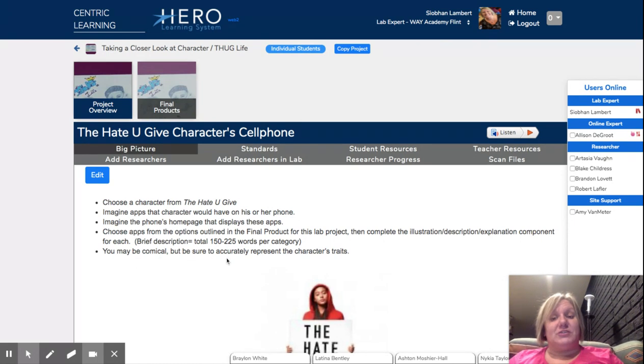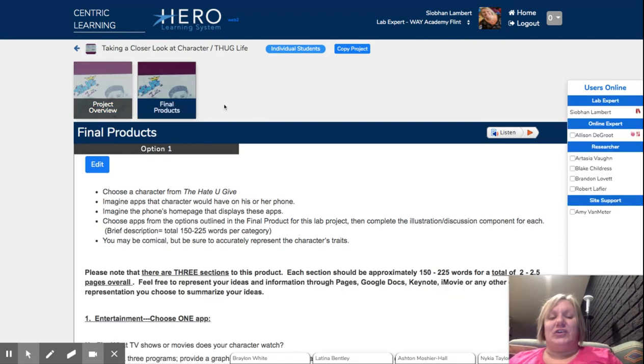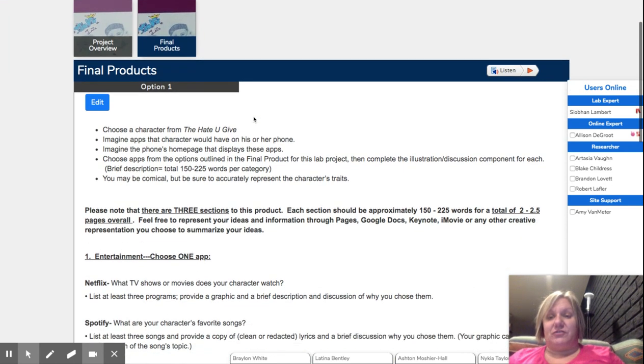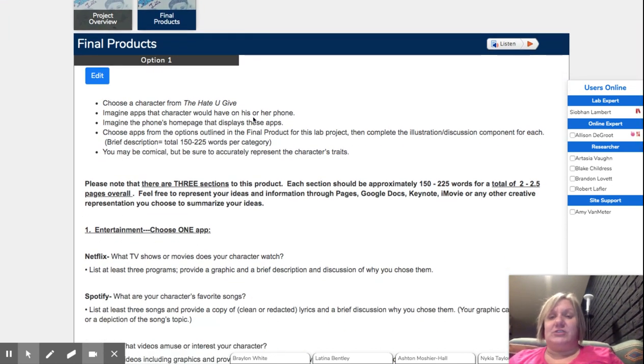You can be comical, but be sure that you accurately represent the character's traits. So just like our other point of view writing, you do not want to change the facts. You want to add to them. You want to do something that's more believable for the character. And in this one, you are going to be creating either a Google Doc, a Keynote, maybe you want to do an iMovie. There's a lot of options to choose from. But as you know, Ms. Siobhan always tries to give you a lot of freedom. Whatever you come up with, I will find standards to award you for your hard work. Just remember, you're striving for about a page of quality writing by the end.